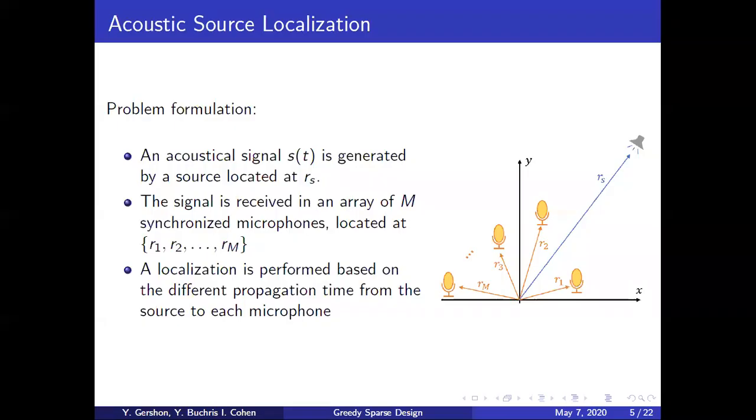The problem formulation of acoustic source localization is as follows. A signal s(t) is generated by a source located at unknown location Rs. The signal is then received in an array of M synchronized microphones located at known locations R1 to RM. The localization is then performed based on the different propagation time from the source to each microphone.